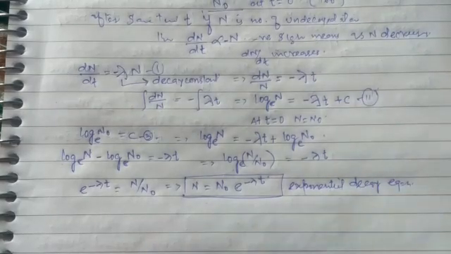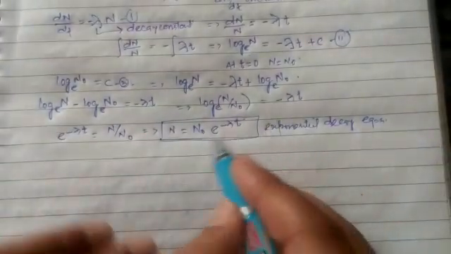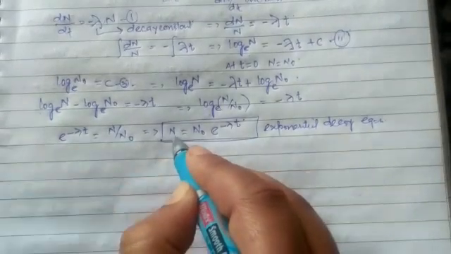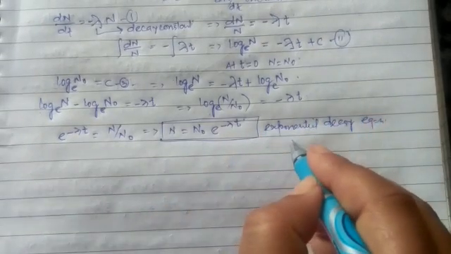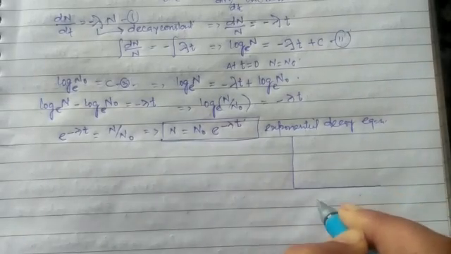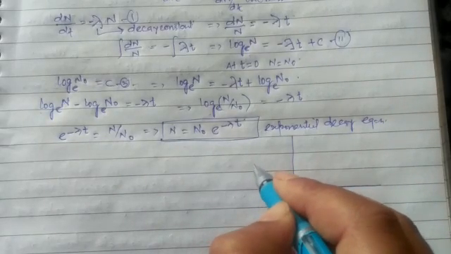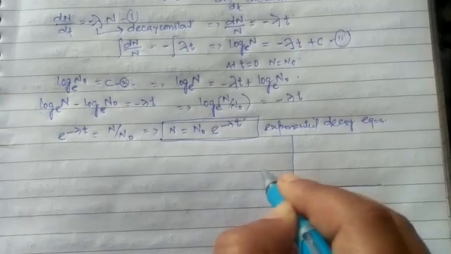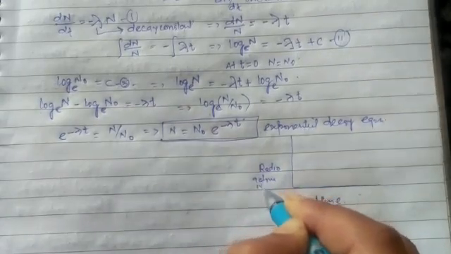This equation shows that the whole of the sample decays only after an infinite time. So if we make a graph, if t is equal to infinity, then n is equal to 0. None of the atoms will remain undecayed. Every atom is going to decay. If we plot a graph between time and the number of radioactive nuclei,